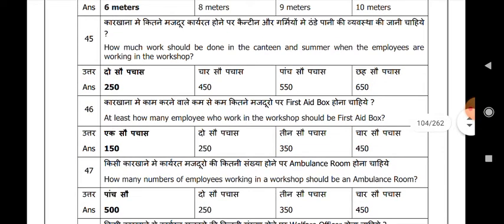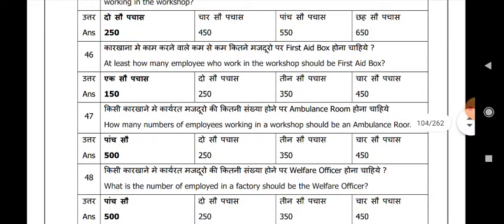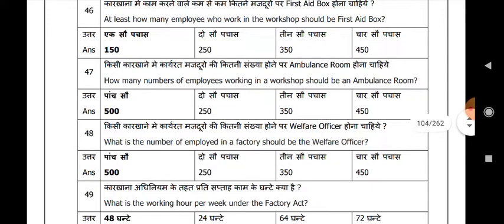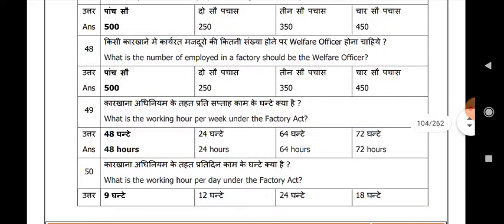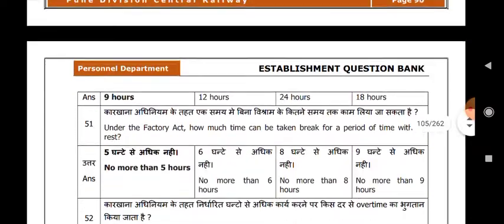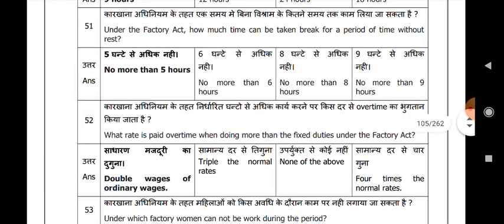150. How many employees working in a workshop require an ambulance room? 500. How many employees in a factory require a welfare officer? 500. What is the working hour per week under the Factory Act? 48 hours. What are the working hours per day under the Factory Act? 9 hours. Under the Factory Act, how long can a person work without a break for rest? No more than 5 hours.